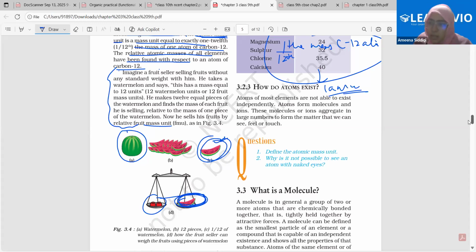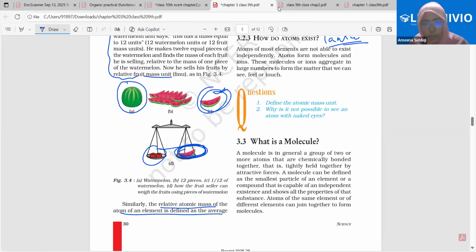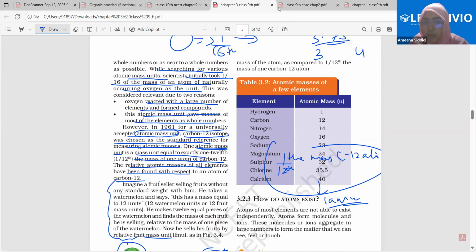Fine. So, similarly, the relative atomic mass of the atom of an element, is this phrase clear? Atom of an element. Why are we saying atom of the element? We have discussed this in the last classes. I'm not going to explain this. It is the average mass of the atom as compared to the 1/12 the mass of one carbon-12 atom.